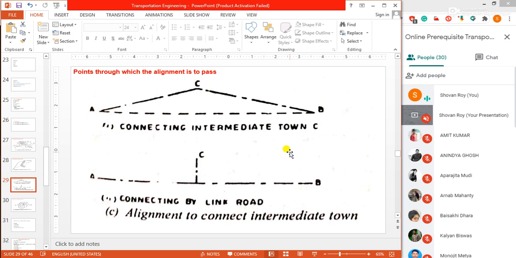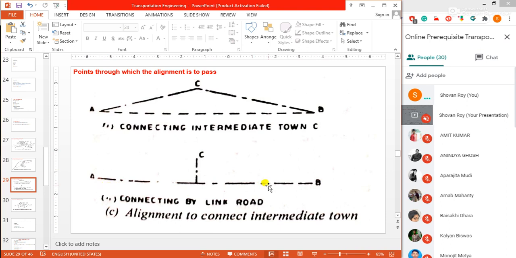Another example: it is also possible to connect the station C with a link road, as shown in the same figure, thus avoiding the deviation of the straight alignment. Also, suppose A is Durgapur, B is Bardhaman. I have told wrong. Suppose A is our Durgapur, B is Kolkata.